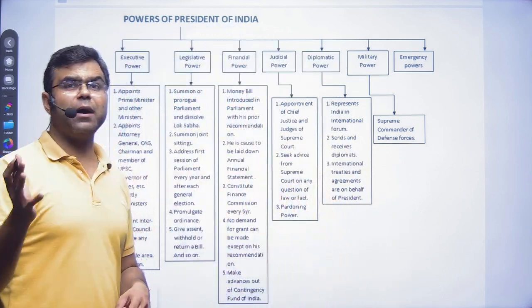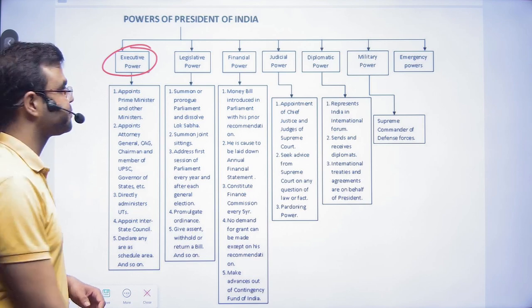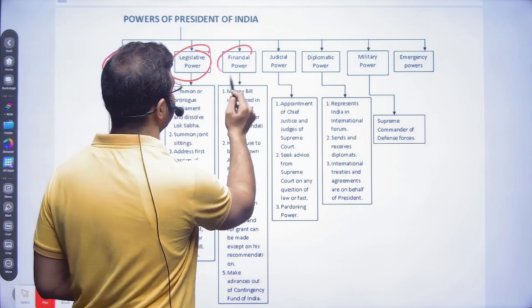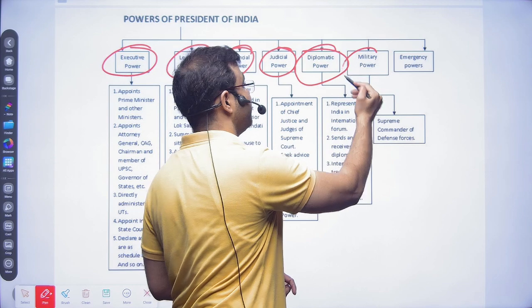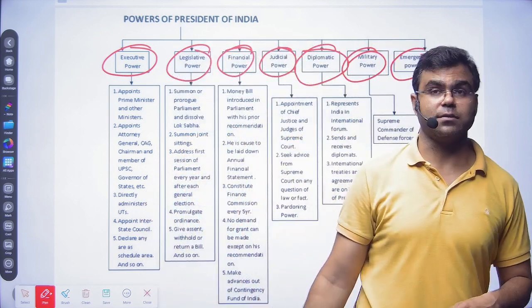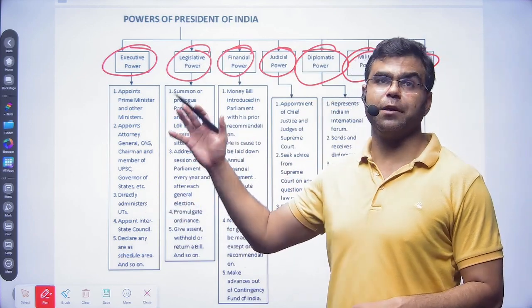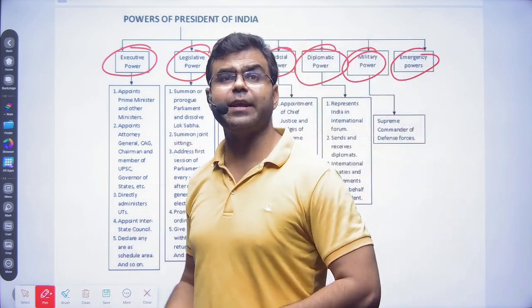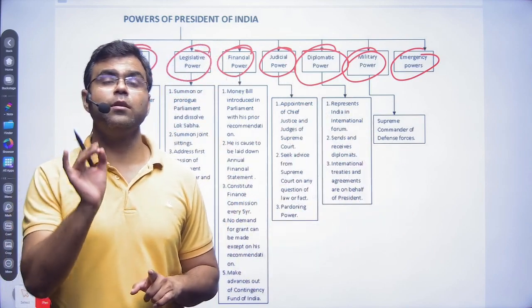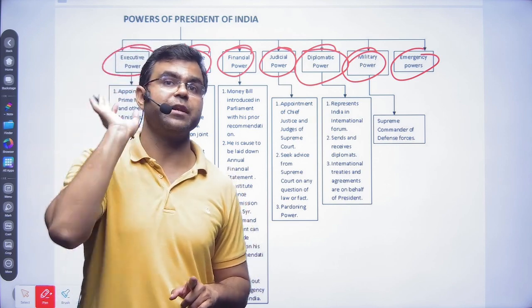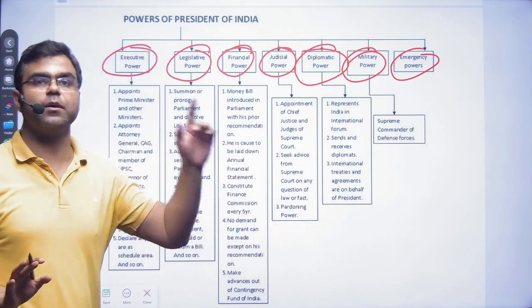So there are multiple powers of the president: executive powers, legislative powers, financial powers, judicial powers, diplomatic powers, military powers, and some emergency powers also. So these are the powers which the president has. That is a different case, that these powers are exercised on the aid and advice of the Council of Ministers. But these are the powers which the president usually enjoys.